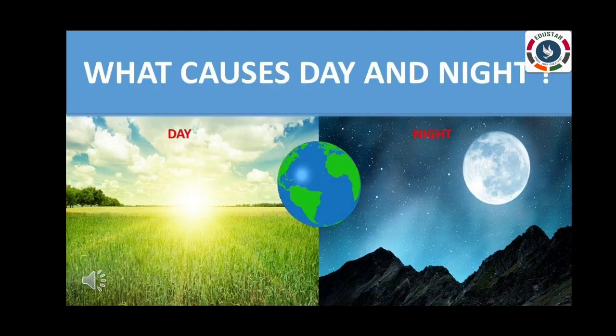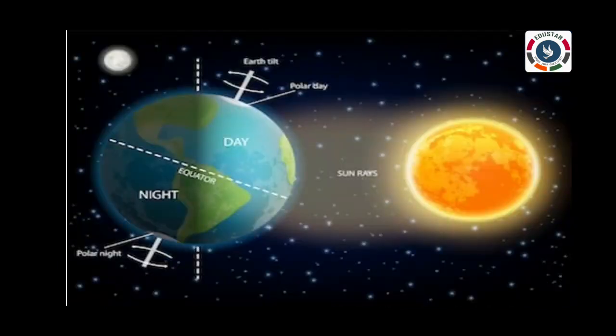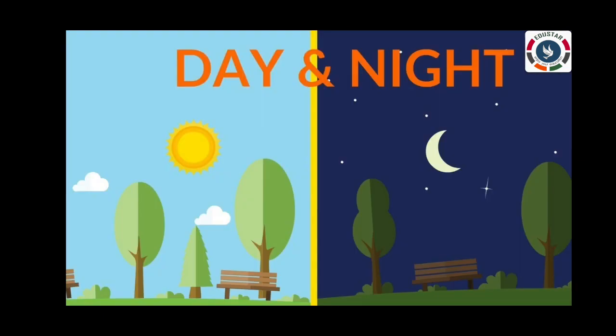What causes day and night? The earth moves on its own tilted axis. This movement is called rotation. It takes 24 hours for the earth to complete one rotation. At any given time, the part of the earth that faces the sun receives light and thus has day, whereas the other part of the earth is away from the sun, does not receive light and has night. Hence, the rotation of the earth causes day and night.